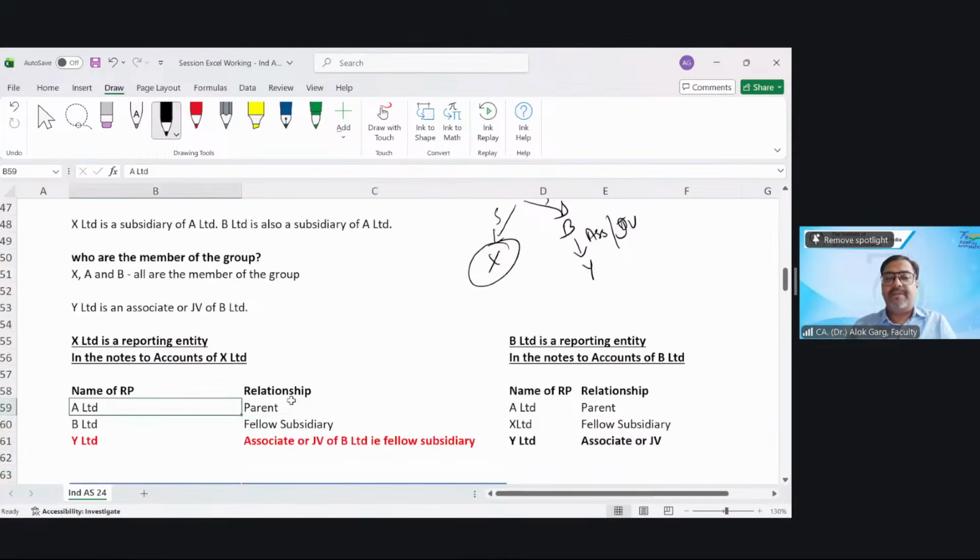A Limited is a parent, B Limited is a fellow subsidiary, and Y Limited is an associate or JV of B Limited, which is a fellow subsidiary. If B Limited is a reporting entity, then A is a parent, X is a fellow subsidiary, Y is an associate or JV.